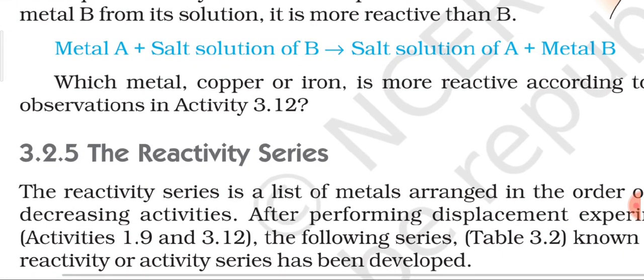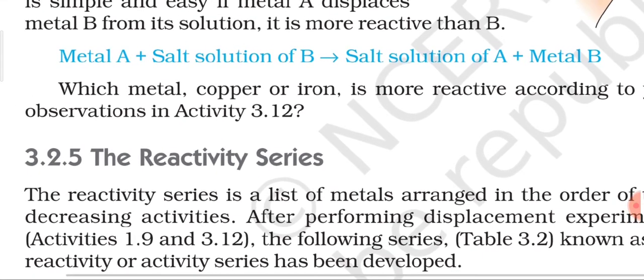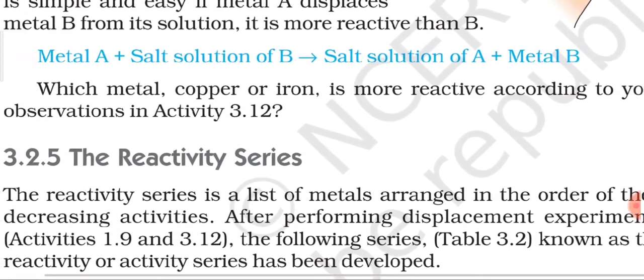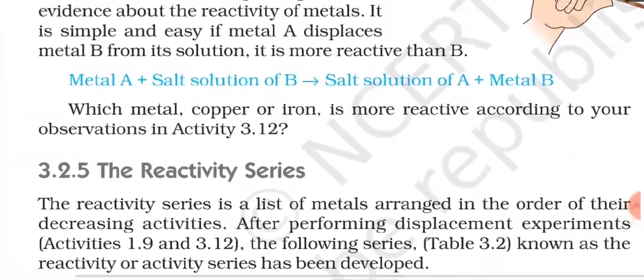The next one is the reactivity series, which you already know. The reactivity series is a list of metals arranged in the order of their decreasing activities. After performing displacement experiments, activities 1.9 and 3.12, the following series, table 3.2, known as the reactivity or activity series, has been developed.